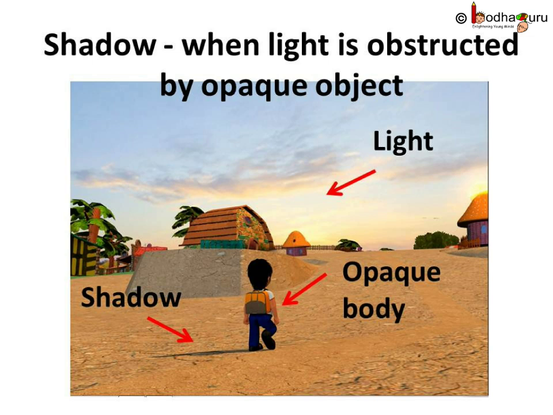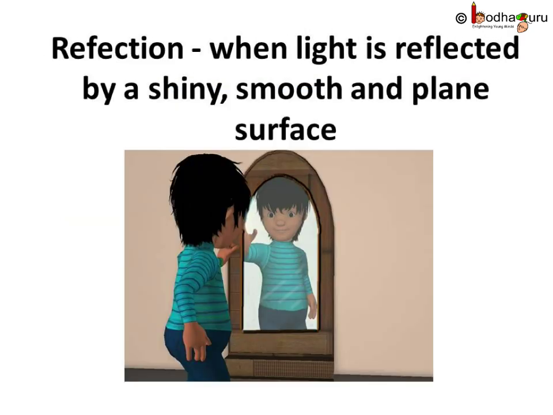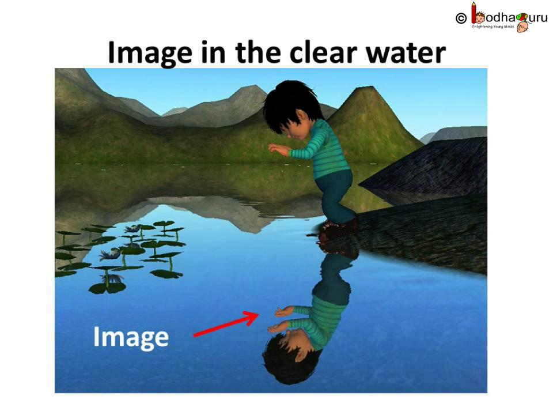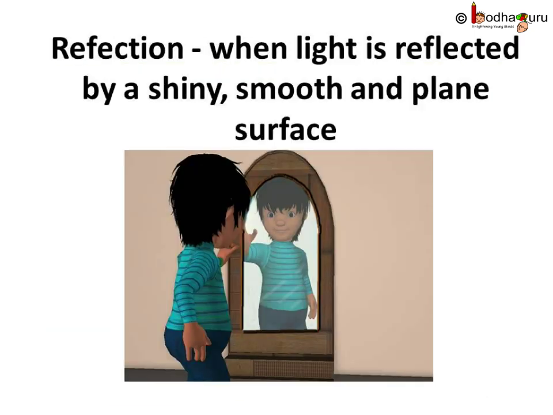Lastly, we see the different ways in which the shadow and reflection are formed. When the path of light is obstructed by opaque objects, the shadow is formed. Here, the shadow of the boy is formed on the ground because of the sunlight, whereas reflection is formed by smooth and plain surfaces like a mirror. So, any highly polished and shiny surface acts like a mirror and produces reflection.